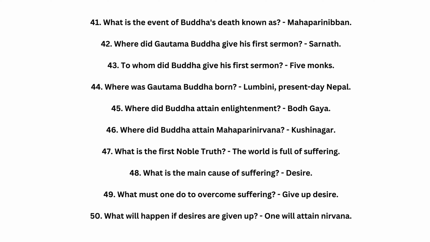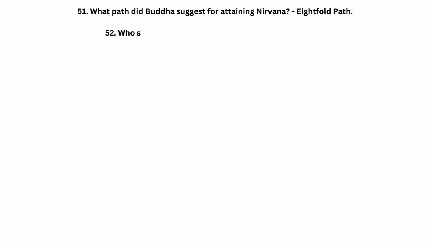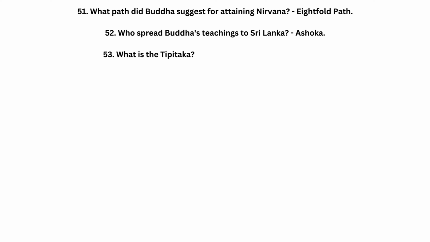50. What will happen if desires are given up? One will attain nirvana. 51. What path did Buddha suggest for attaining nirvana? Eightfold path. 52. Who spread Buddha's teachings to Sri Lanka? Ashoka.